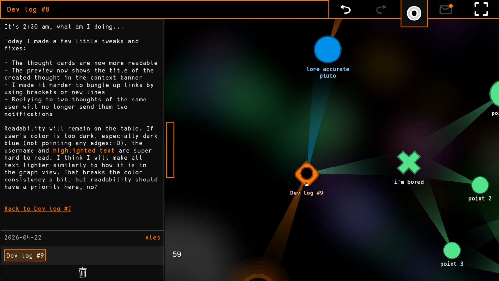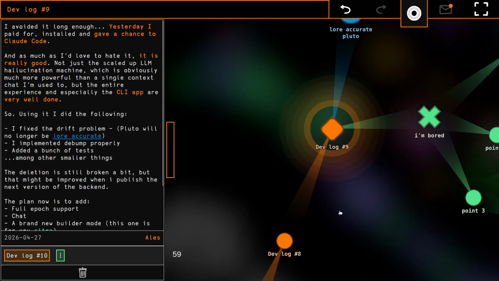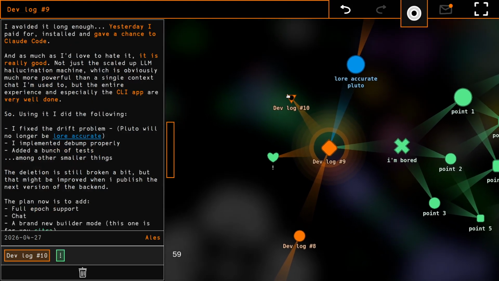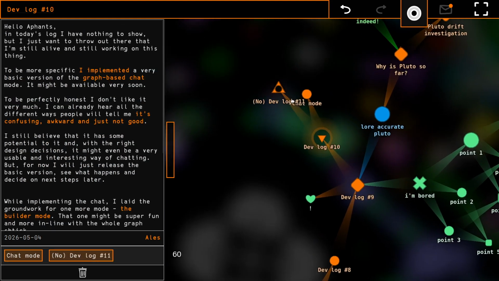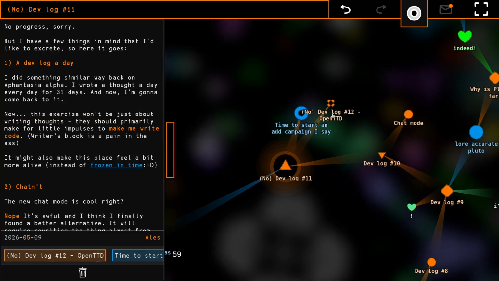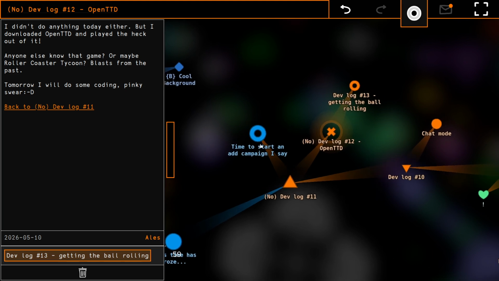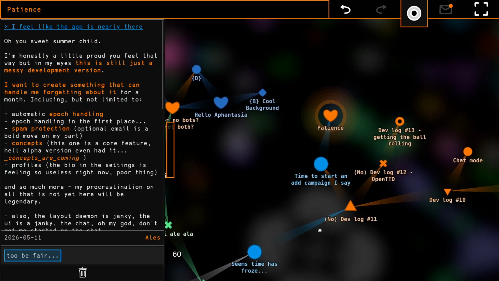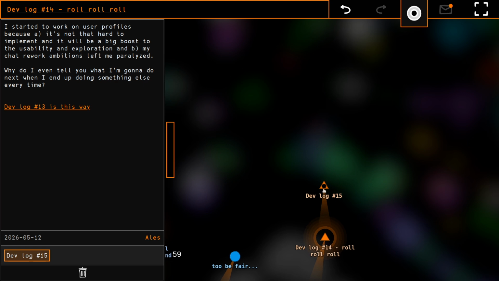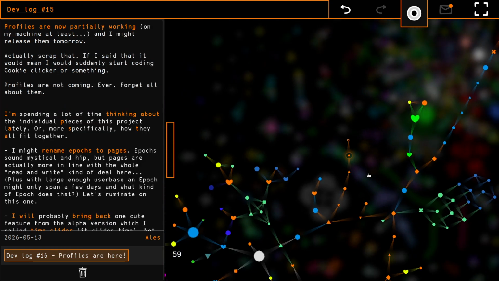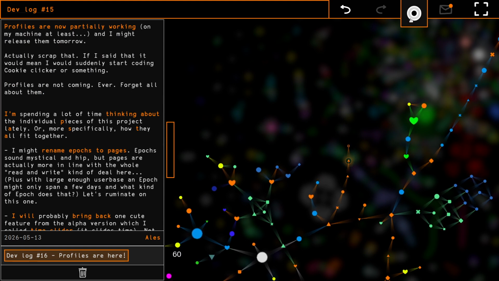And this halo effect means, hey, there is something to be explored beyond this thought. So when I click on it, new thoughts will appear that might not have been loaded at first. So devlog 10 leads to devlog 11, which leads to devlog 12. There is something beyond this thought as well. So when I click on it, I get this conversation right here, and I can explore the thoughts that are around me at every single point, even without having to switch epochs and stuff like that.